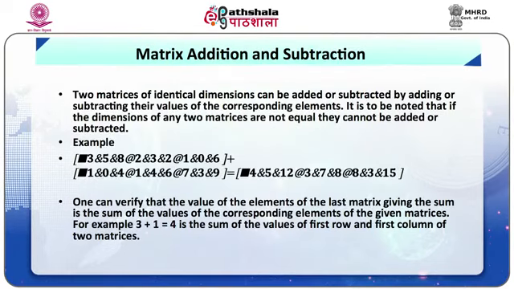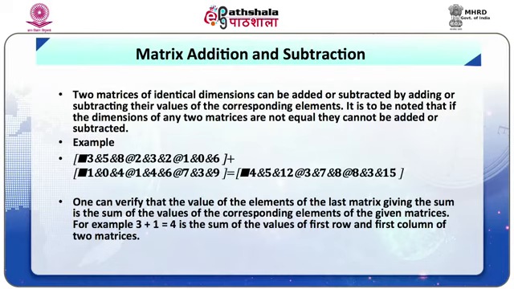Matrix addition and subtraction. Two matrices of identical dimensions can be added or subtracted by adding or subtracting the values of the corresponding elements. It is to be noted that if the dimensions of any two matrices are not equal, they cannot be added or subtracted. Example: given here, one can verify that the elements of the last matrix give the sum of the values of the corresponding elements of the given matrices.